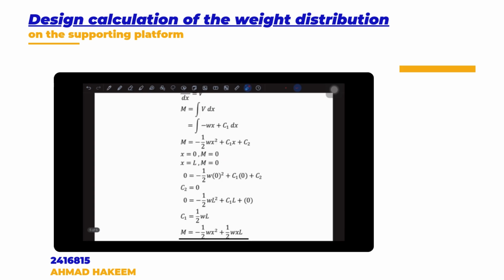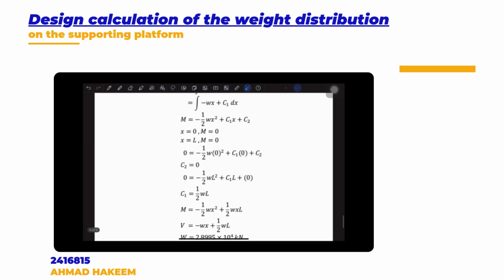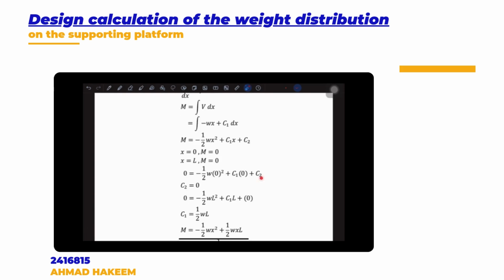First, S equal to 0, so M is 0. And second, S equal to L and M equal to 0. So we can insert C2, constant 2, is equal to 0.